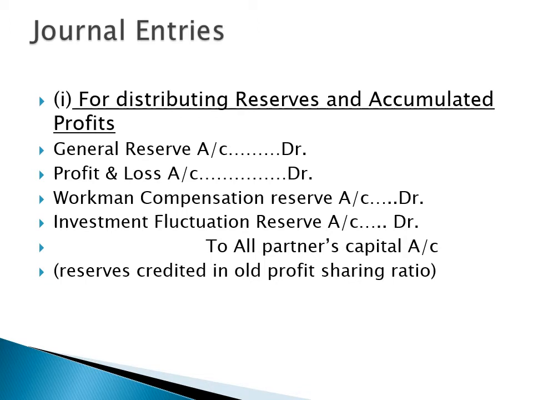If we have general reserve in the balance sheet, profit and loss account on the credit side, workman compensation reserve, investment fluctuation reserve, or any other type of reserve, then the journal entry will be general reserve account debit, profit and loss account debit, workman compensation reserve account debit, investment fluctuation reserve account debit, to all partners, and these will be distributed and credited in the old profit sharing ratio to all partners.